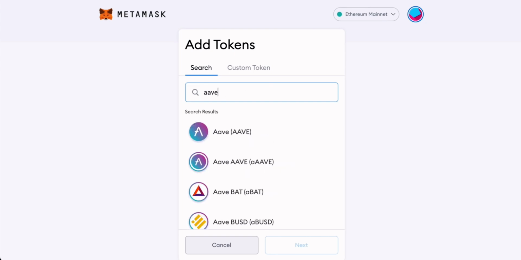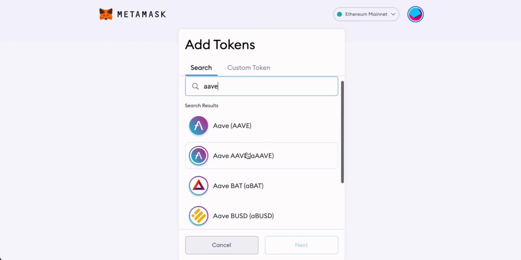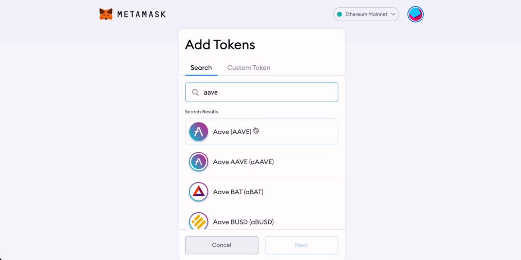I'm just going to type in a ticker right here, which is Aave. This is an Ethereum based token and you can add this very easily. Why Metamask is a little bit different is that it is a decentralized platform, and it's important to know that different tokens can actually be given the same name and even the same token icon. This is important to know because you could get scammed and actually be buying or sending a token that you think is Aave but it actually isn't. In any case, Metamask does scan some reputable sites to make sure that these tokens are legitimate.